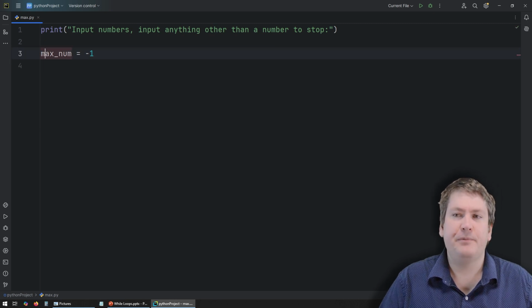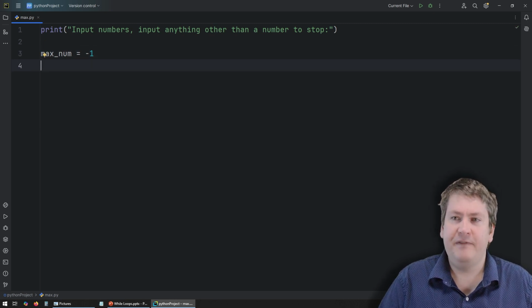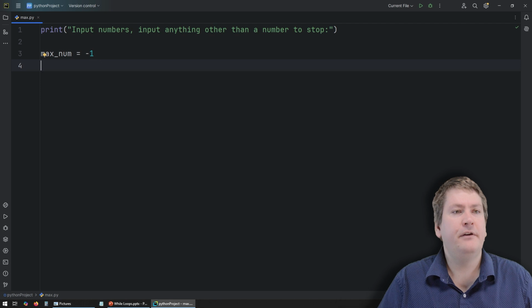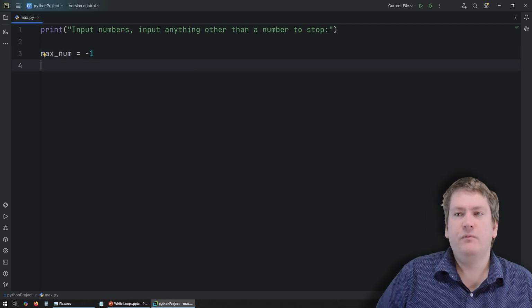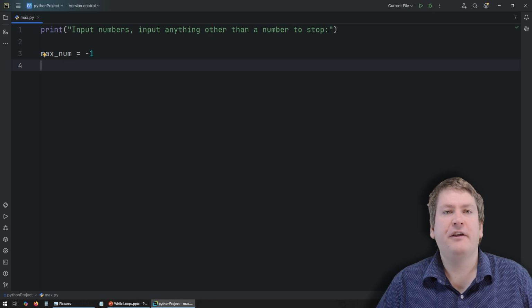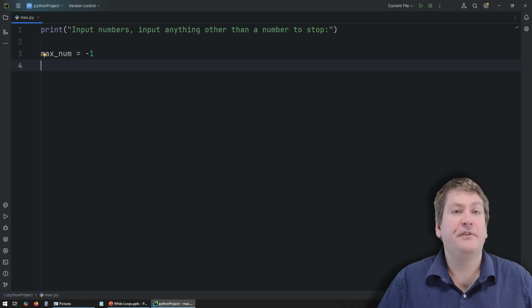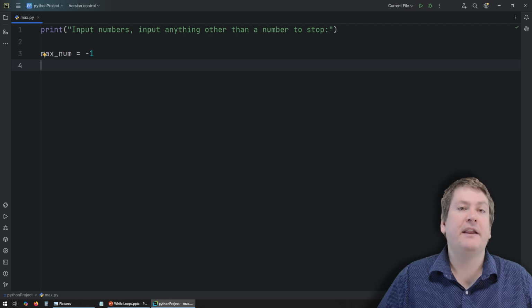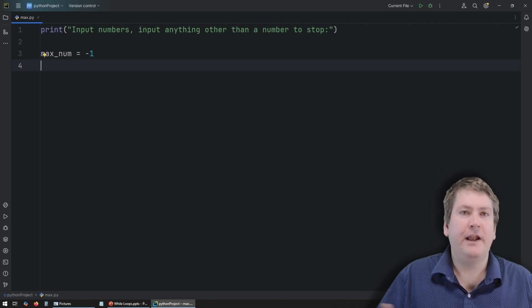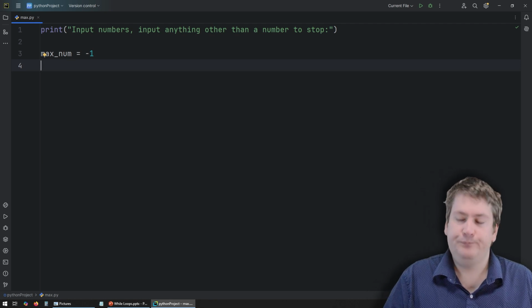There are other strategies we could use. We could set this to like a None value or something like that, and then replace it. Or we could do sort of a priming read and set it to that. But setting it to -1 is useful because it'll also act as a flag to let us know if the user never actually input any numbers. So after our loop, if it's still equal to -1, we'll know the user didn't input any numbers, and we should probably tell them that.